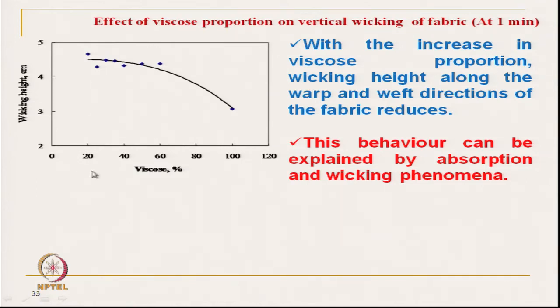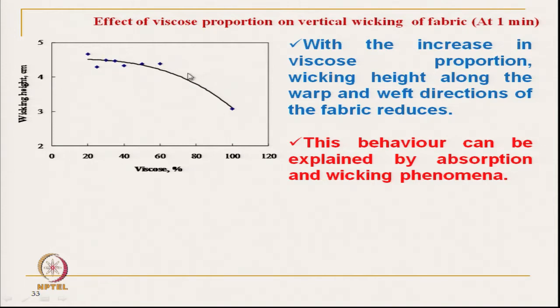So 20% viscose means 80% polyester, and 100% viscose means there is no polyester. The y axis is the vertical wicking height, measured after 1 minute.